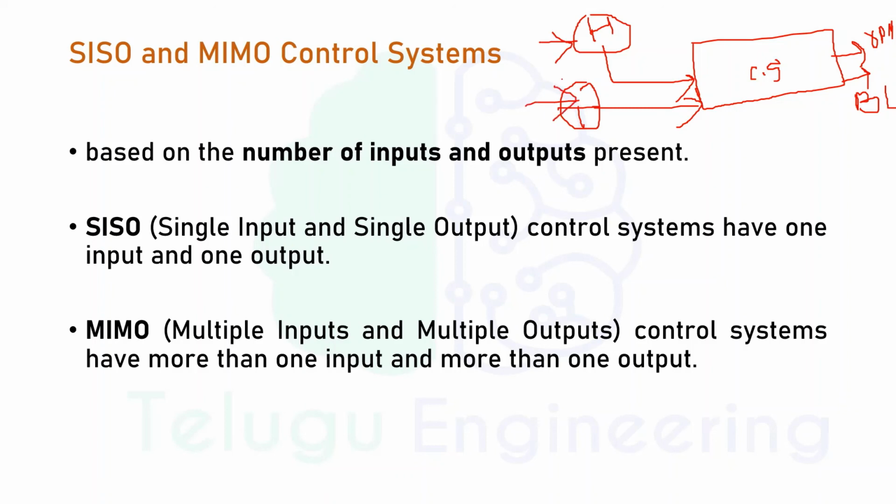Based on these two things we are getting outputs as the RPM of the fan and the brightness of the light. So if a system has a single input and a single output, that is known as a SISO control system. As in this case, we have more than one input and more than one output. These are known as MIMO, that is multiple input and multiple output control systems.